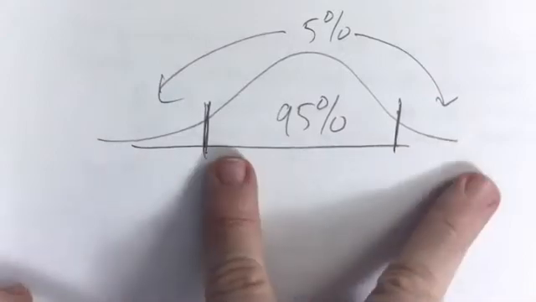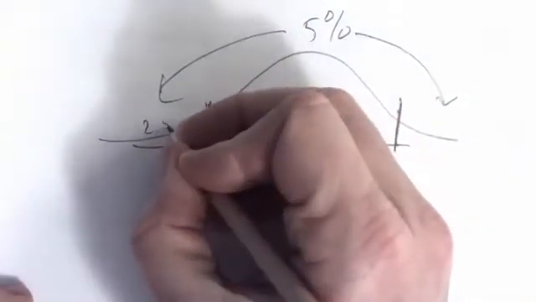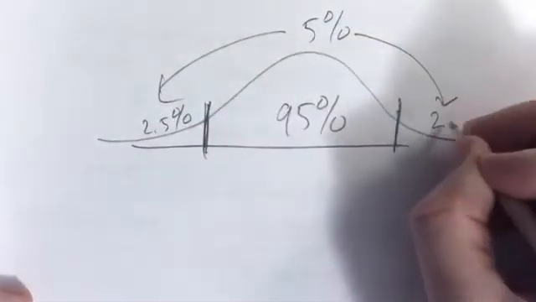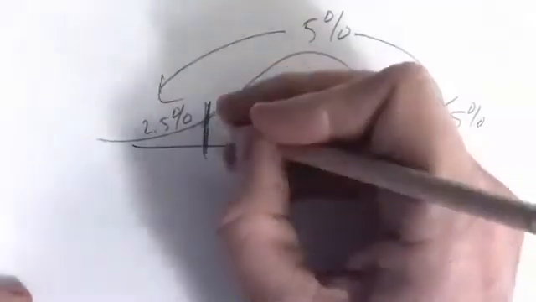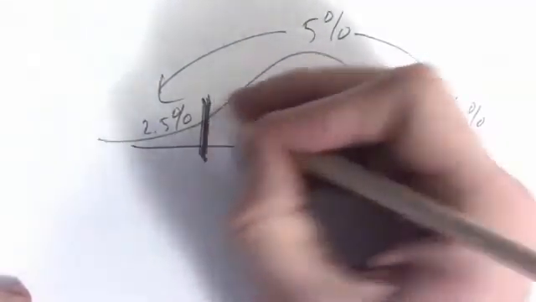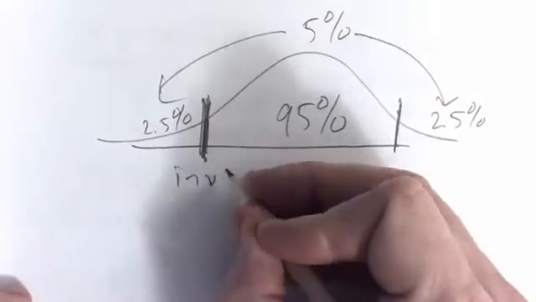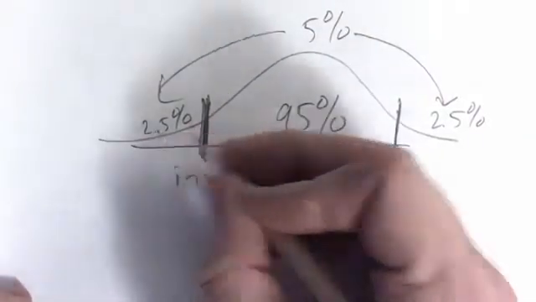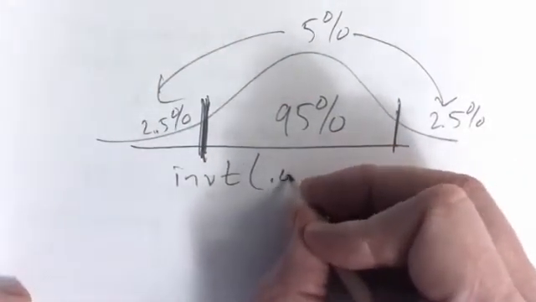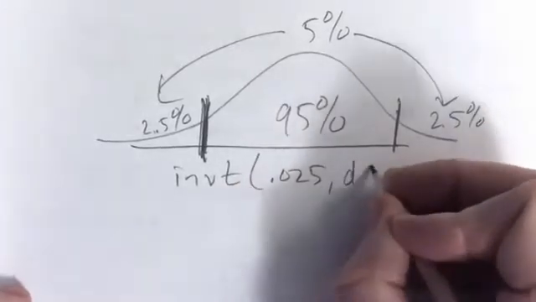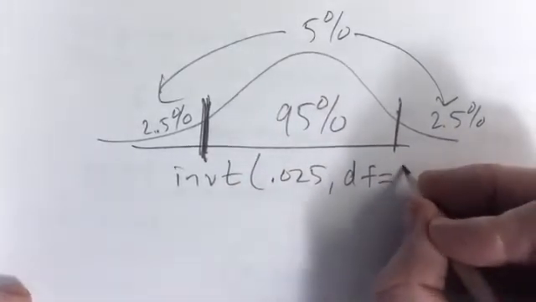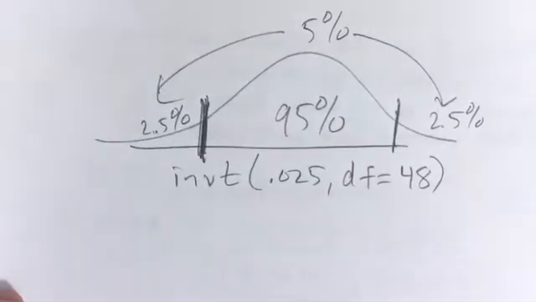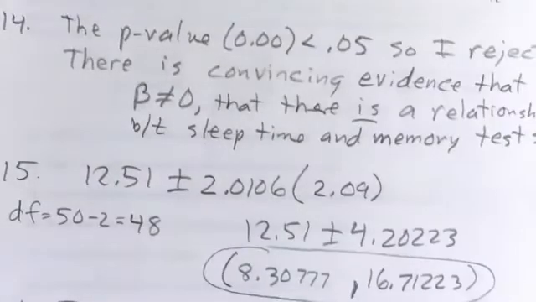So these two parts contain 5%. There's going to be 2.5% on each tail. So how can we find this critical value? By doing inverse T of 2.5%, which is 0.025. And then our degrees of freedom is our sample size minus 2. It's 48.